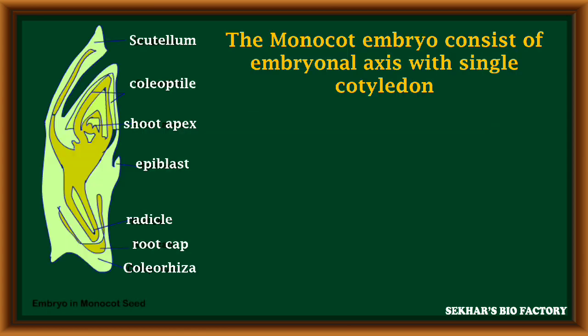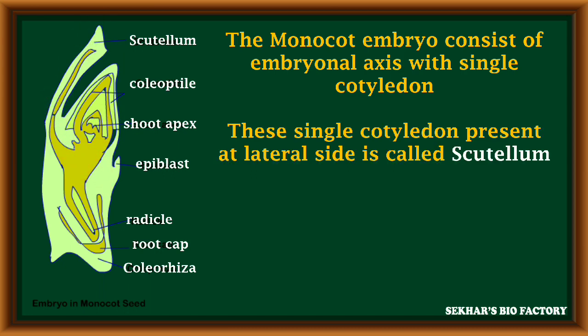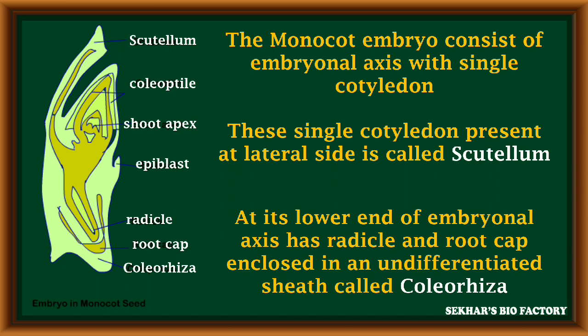The structure of the monocot embryo consists of one embryonal axis with a single cotyledon. This single shield-shaped cotyledon, present at the lateral side of the embryonal axis, is called the scutellum. At the lower end of the embryonal axis, a radicle is present along with a root cap.